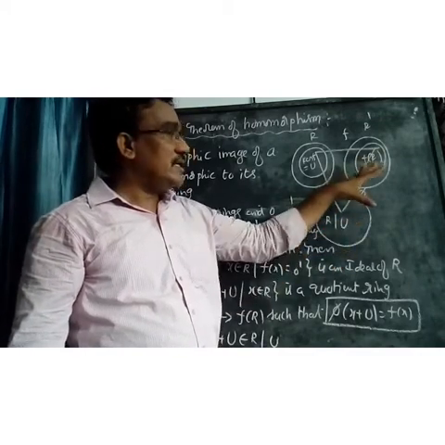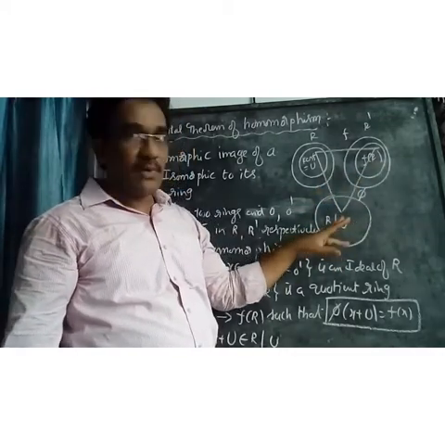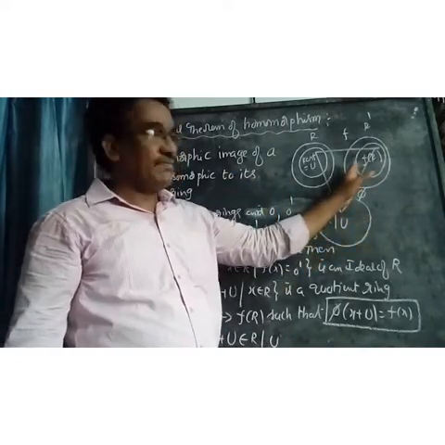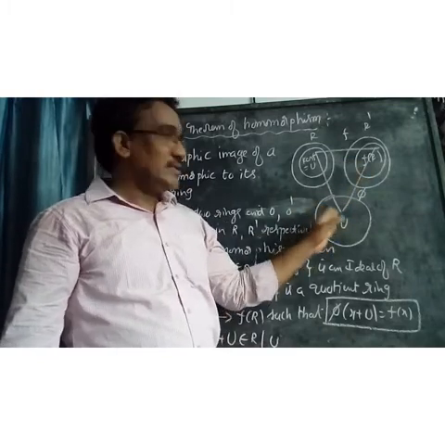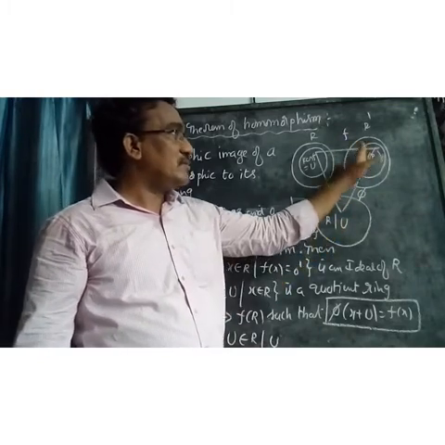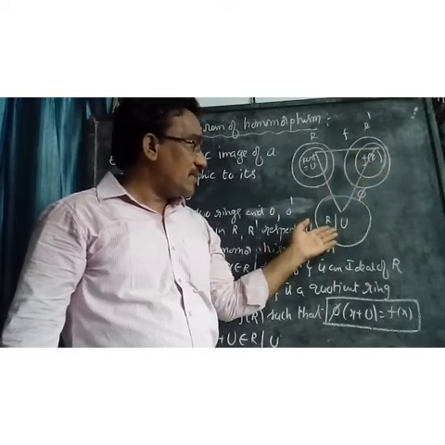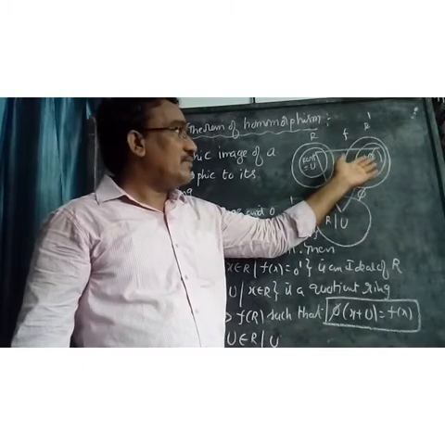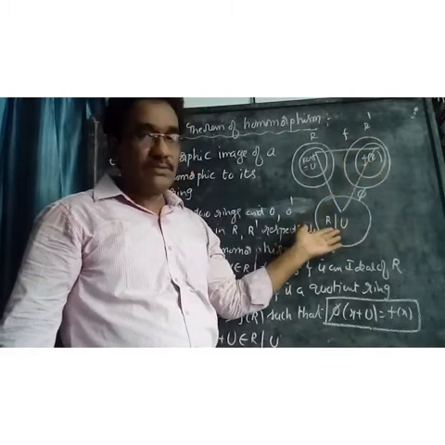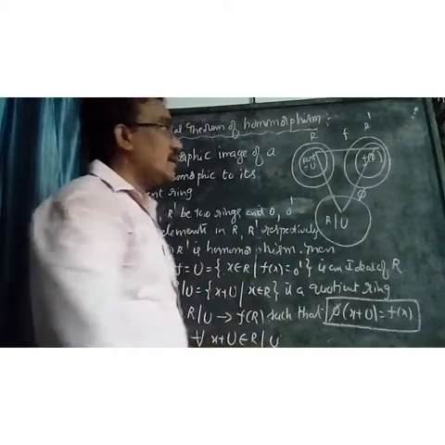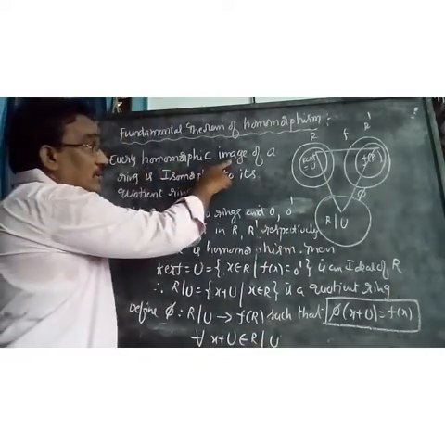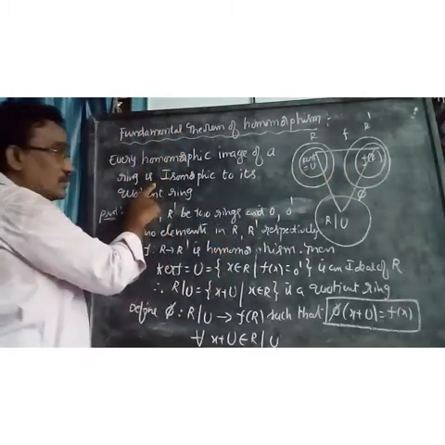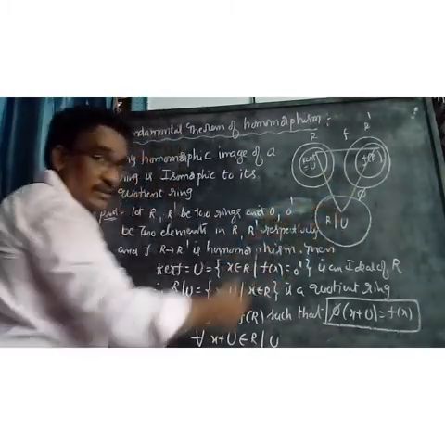Now I show that there exists an isomorphism from R by U to F of R. I define a mapping from R by U to F of R and I show that it is an isomorphism. Then R by U is isomorphic to F of R. R by U is the quotient ring and F of R is the homomorphic image. Therefore the homomorphic image is isomorphic to R by U, and the theorem is valid. Every homomorphic image, F of R, is isomorphic to its quotient ring R by U.